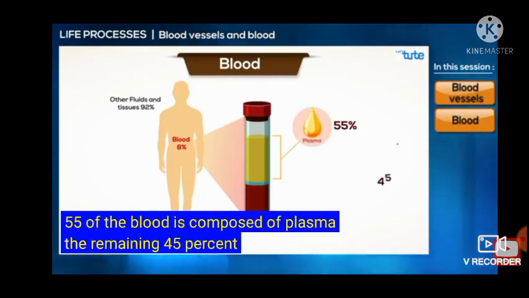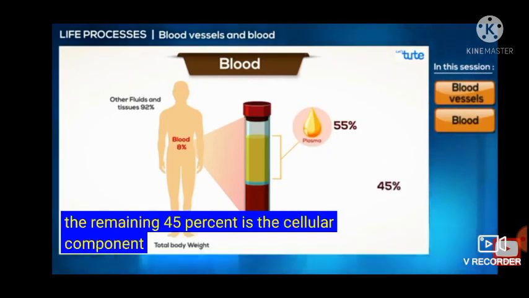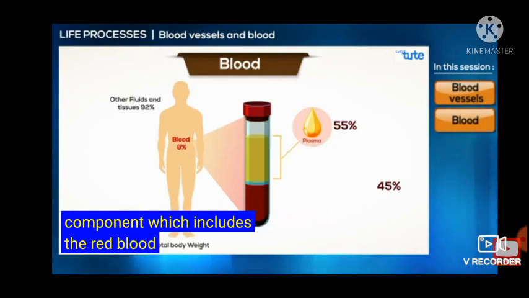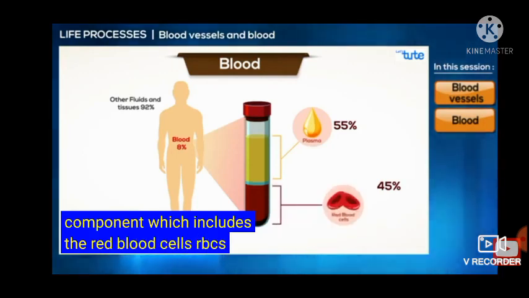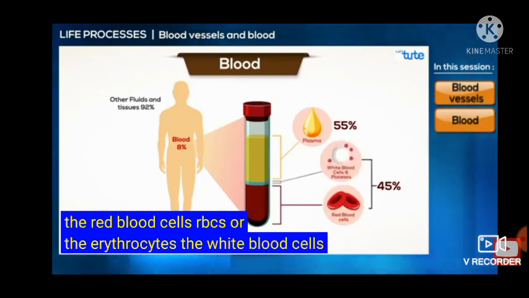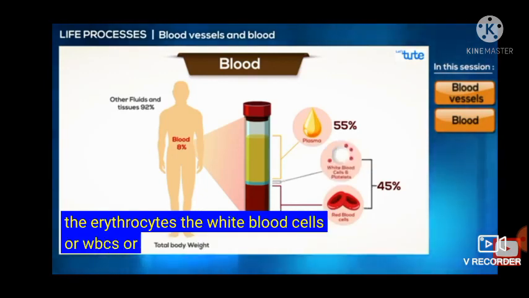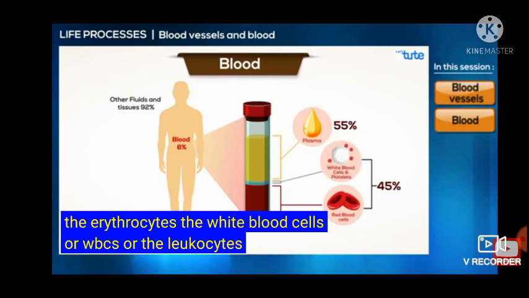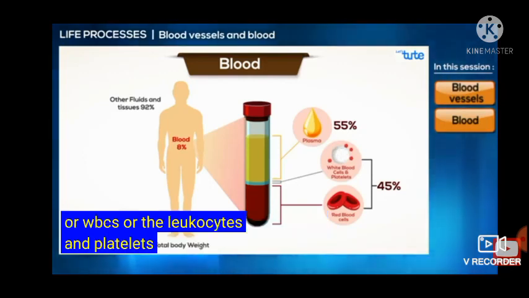The remaining 45% is the cellular component, which includes the red blood cells, RBCs or the erythrocytes, the white blood cells or WBCs or the leukocytes, and platelets.